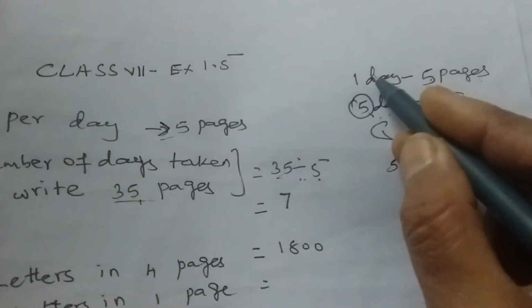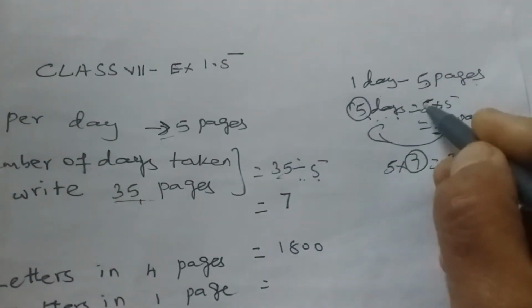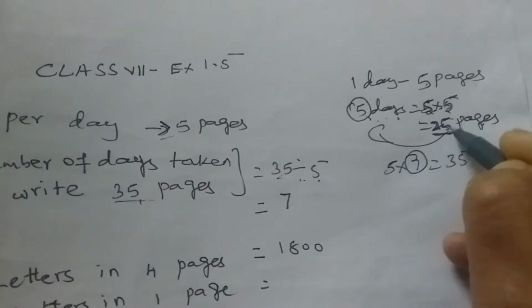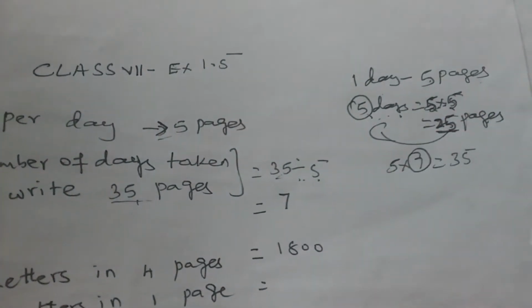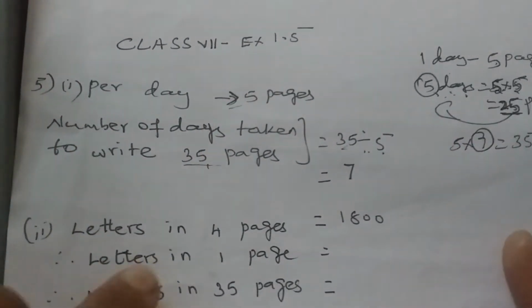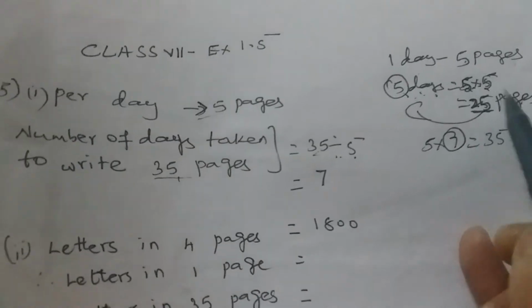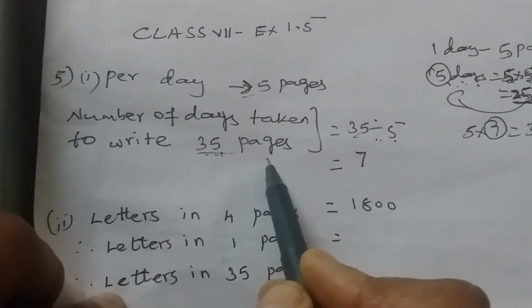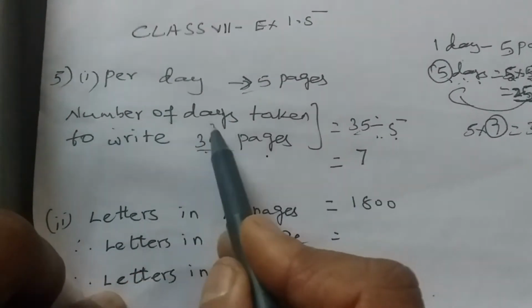We know for one day, and you have to find for many days. So it becomes 5 into 5, 25 pages he can complete in 5 days. But here the question is, we know the number of pages, 35 pages he has written, and we have to find the number of days.